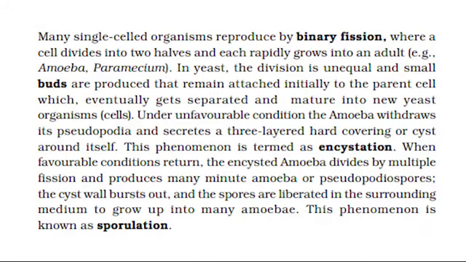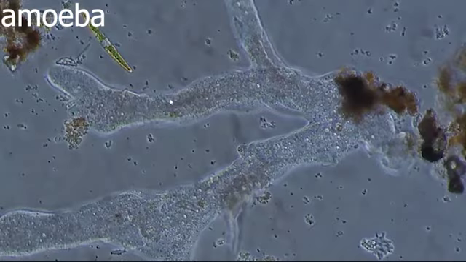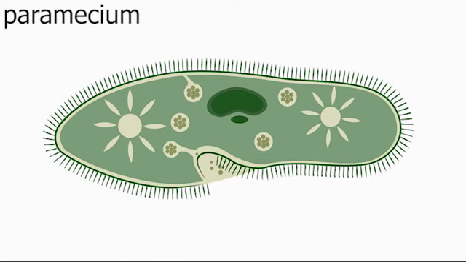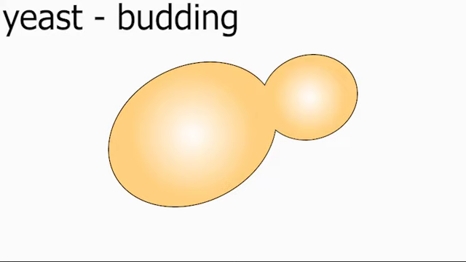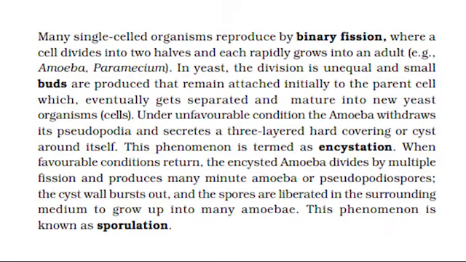Many single-celled organisms reproduce by binary fission, where a cell divides into two halves and each rapidly grows into an adult, for example, amoeba and paramecium. In yeast, the division is unequal and small buds are produced that remain attached initially to the parent cell, which eventually gets separated and matures into new yeast cells.